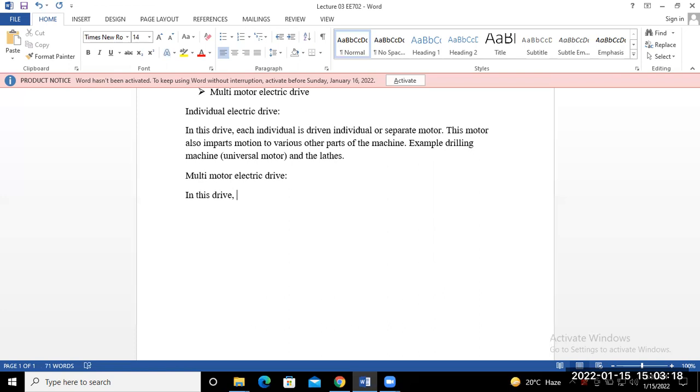So it is known as multi-motor drives. We may simply say that if a particular load requires more than one motor, it is known as multi-motor drives. So there are several drives.